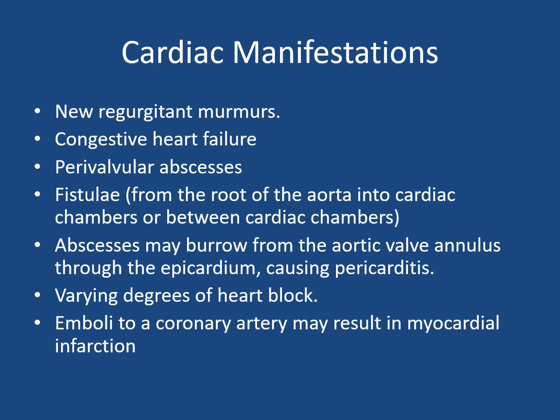Talking about the cardiac manifestations: new regurgitant murmurs, congestive heart failure, perivalvular abscesses, and fistula from the root of the aorta into cardiac chambers or between cardiac chambers. Abscesses may grow from the aortic valve annulus through the epicardium causing pericarditis. Varying degrees of heart block may occur. Emboli to a coronary artery may result in myocardial infarction.